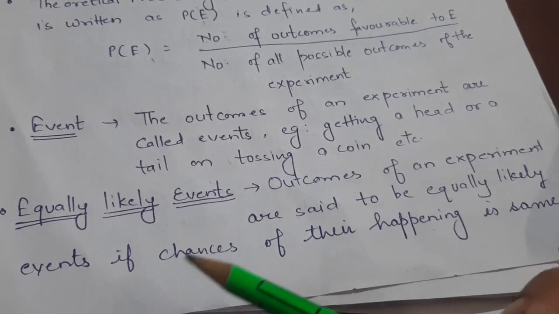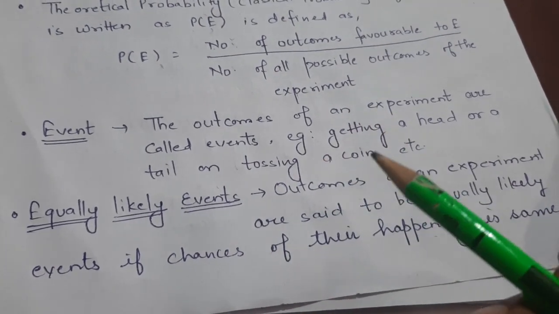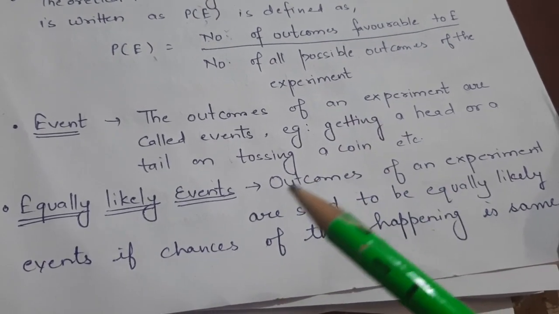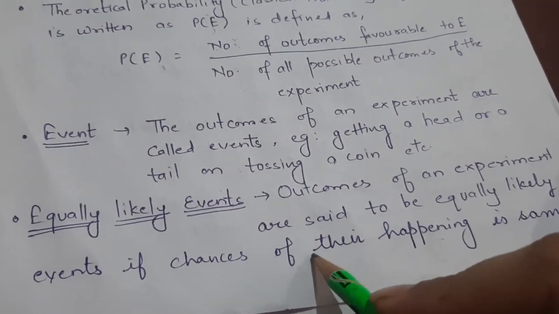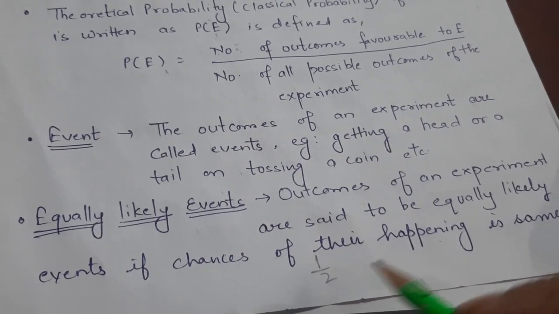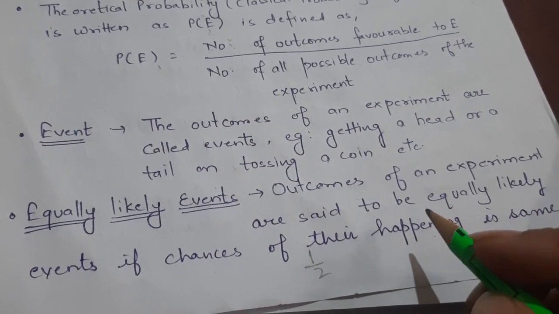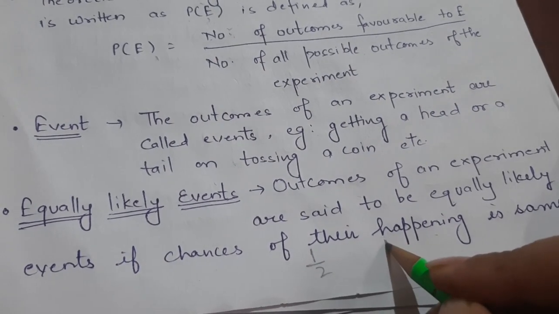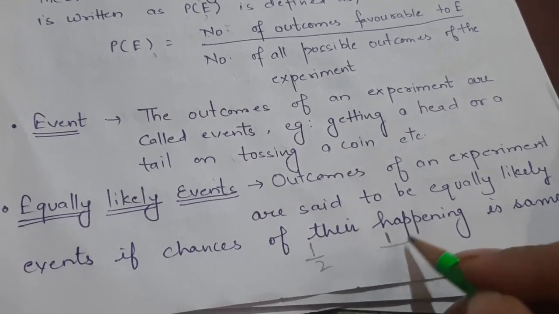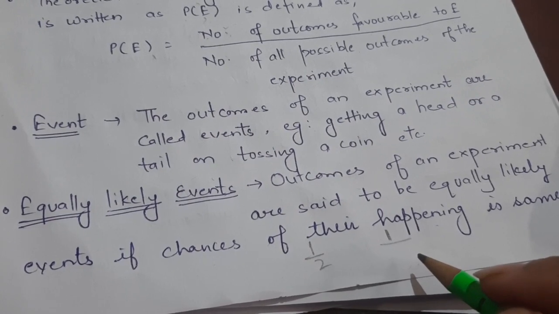For example, what is the probability of getting a head when a coin is tossed? Probability of getting a head is 1 by 2. What is the probability of getting a tail? What is the favorable outcome? Only tail. So 1 is favorable. What are the total possible outcomes?